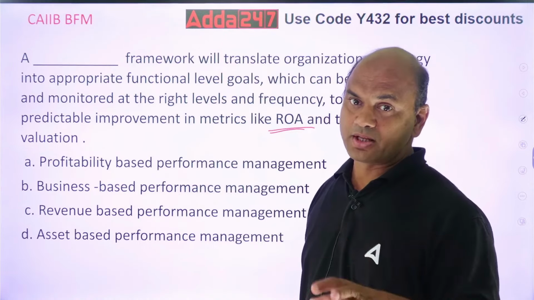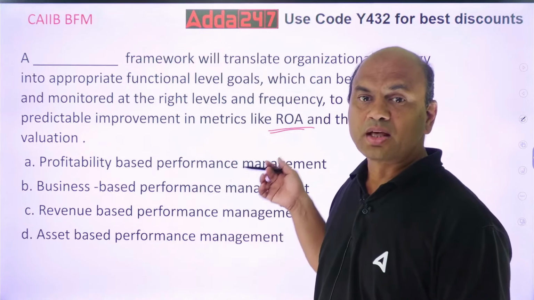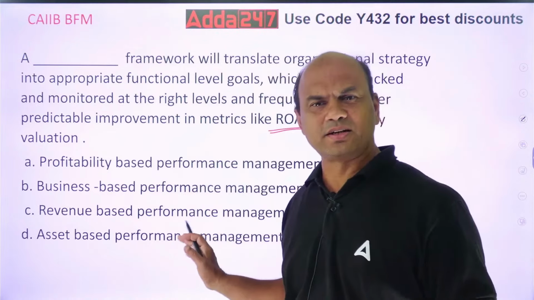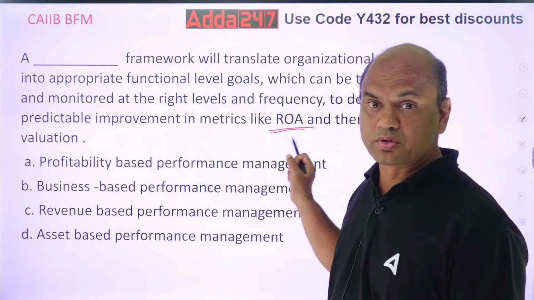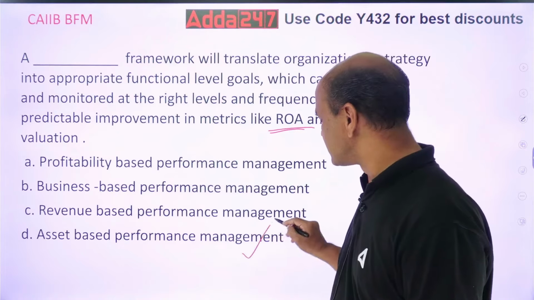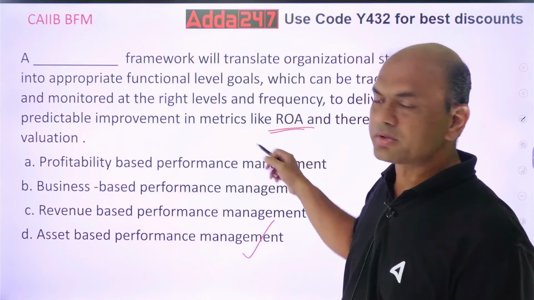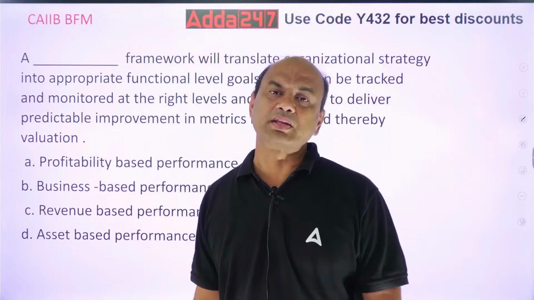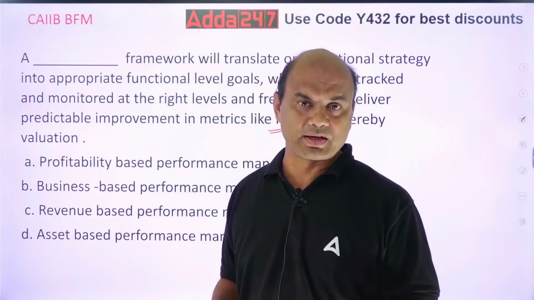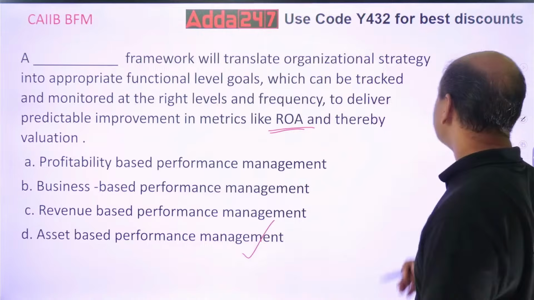Once you understand the full form of ROA, things become easy. So the answer is asset-based performance management. What is ROA? What are my total loans and what are my total returns from that, the interest part. So that's basically ROA. Got it?